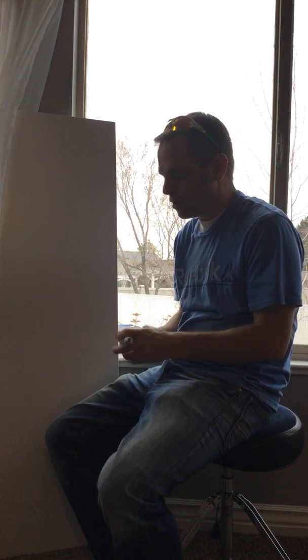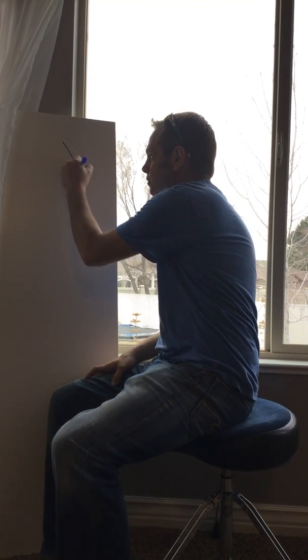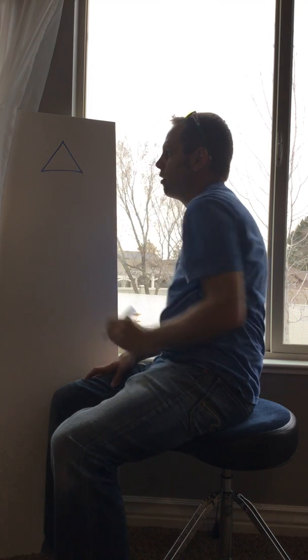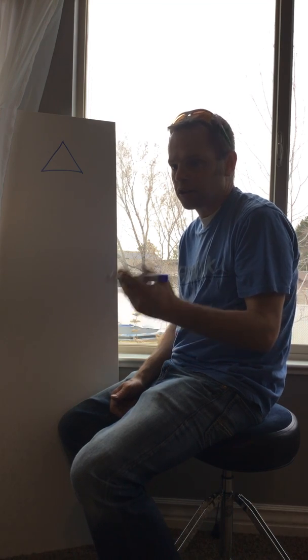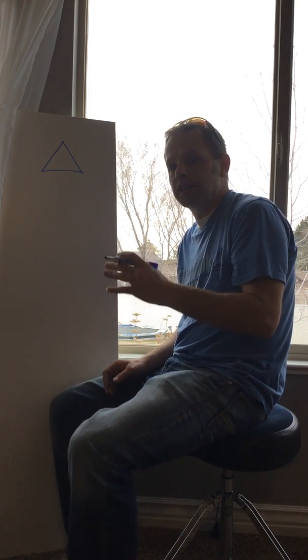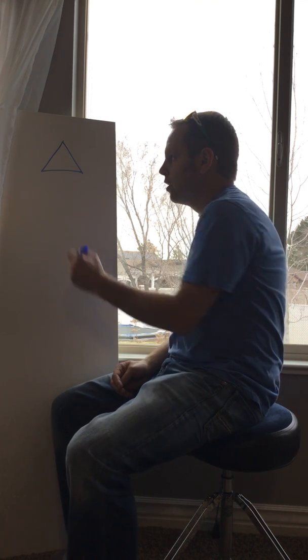So let me talk you through some of the vocabulary for this unit. Okay, first one is congruent. Now, when I have a shape that looks like this, when I ask if the lines are congruent, what that means is, are my lines the same size on the shape?